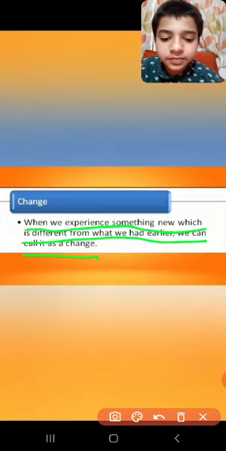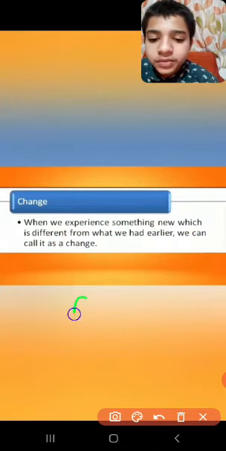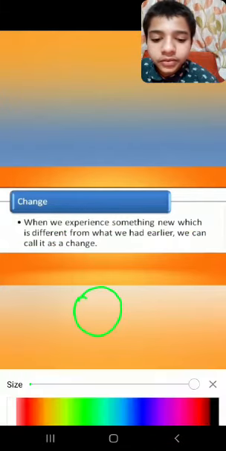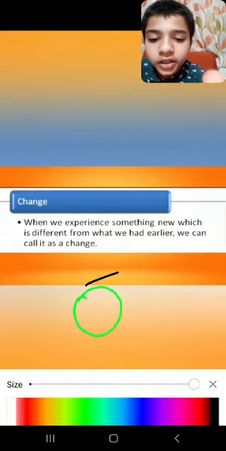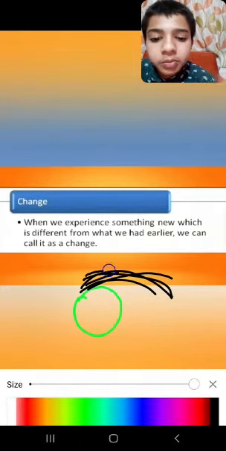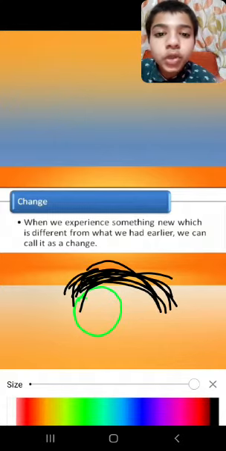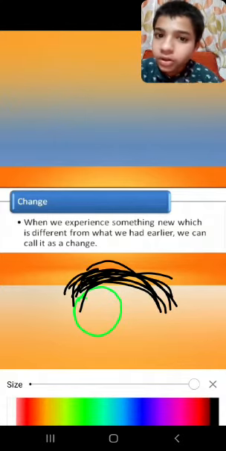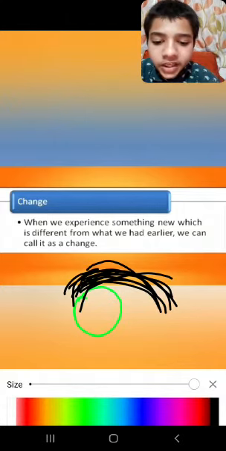Take one example. Suppose you cut your hair, because your hair is growing big and obviously you need to cut it.